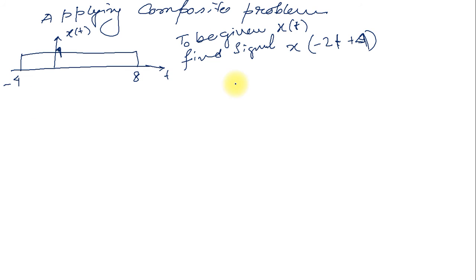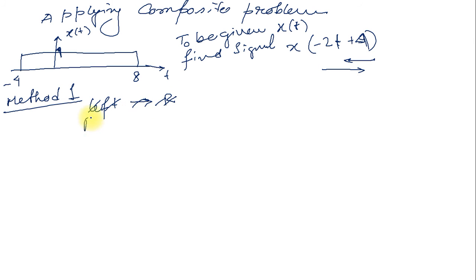For this, two types of operations are possible. One is going from right to left, another way is left to right. Right to left means first you have to consider x of t plus 4. So method 1, right to left. For this right to left solving, I am drawing the signal of x of t plus 4.